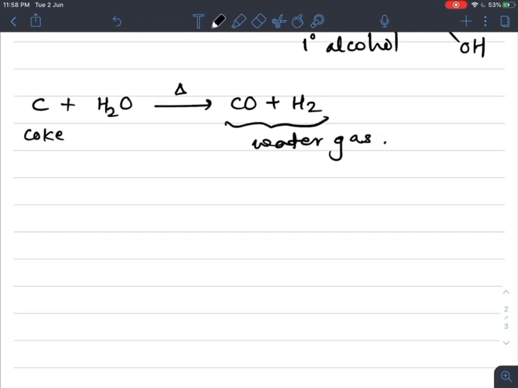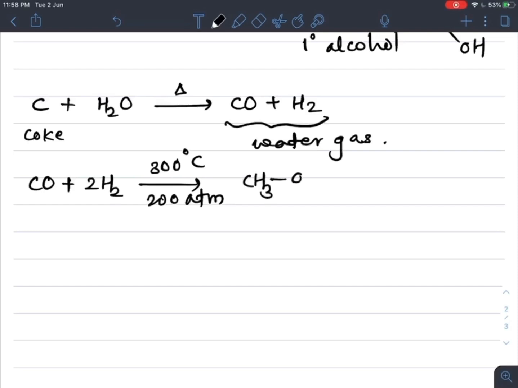And this water gas is combined with hydrogen, here 2 hydrogens are required to balance the reaction. This reaction takes place at about 300 degrees Celsius under 200 atmospheric pressure, that is a high temperature and pressure required. We get only one product, that is CH3OH. So finally we get its corresponding methyl alcohol.